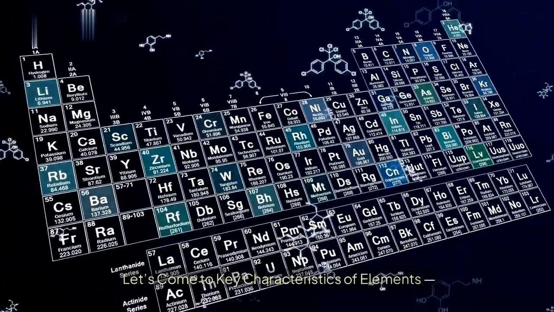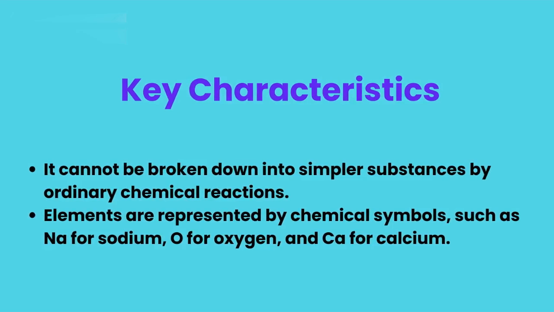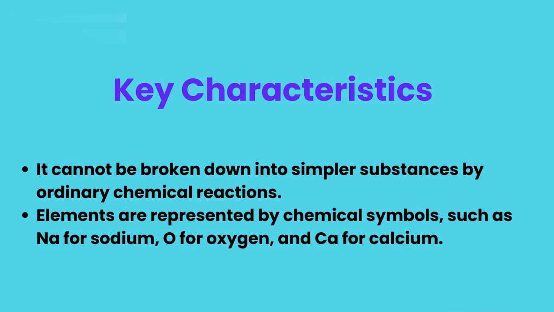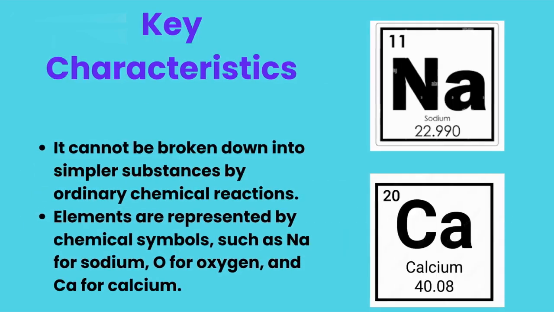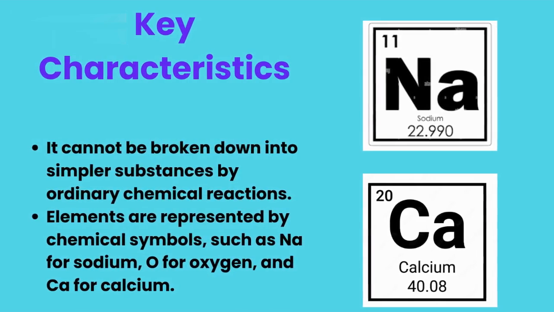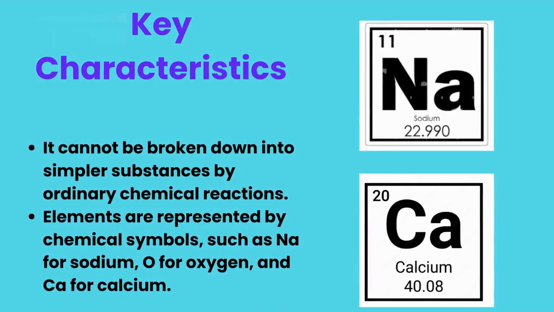Let's come to key characteristics of elements. Elements can't be broken down into anything simpler through chemical reactions. They're like the Lego bricks of chemistry. They're represented by chemical symbols on the periodic table, like Na for sodium or O for oxygen.